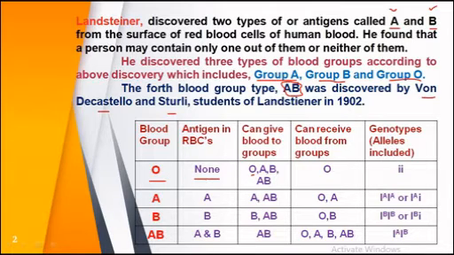It is a very common fact, you might know. The person with O blood group can donate blood to a person having any blood group, whether O, A, B or AB. But there is a limitation.